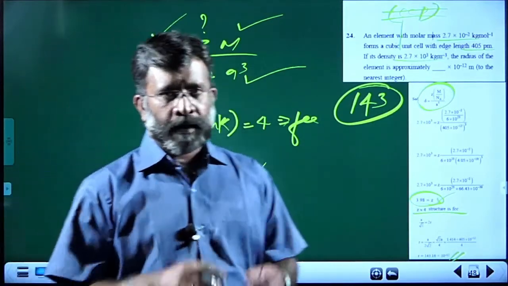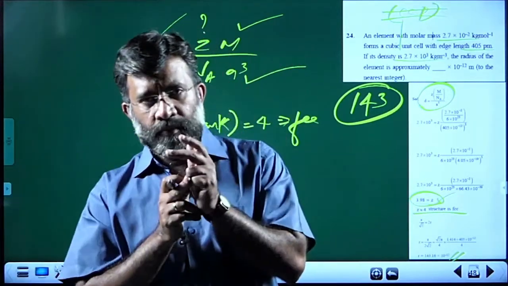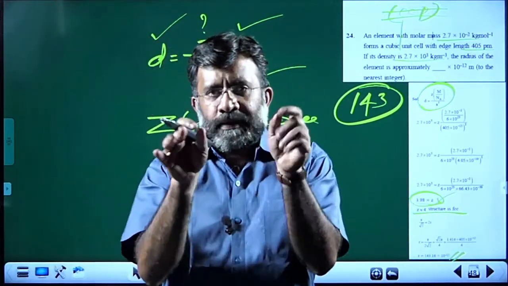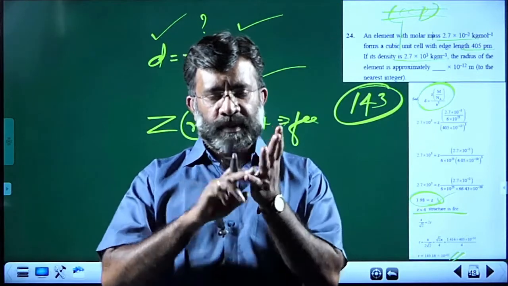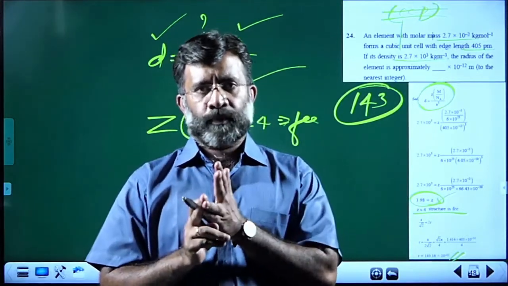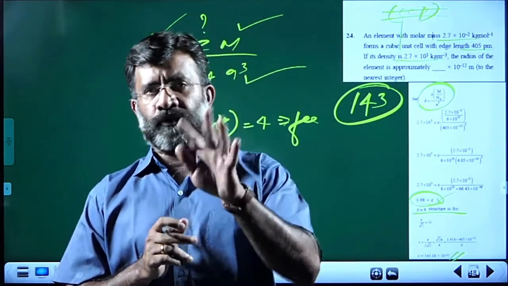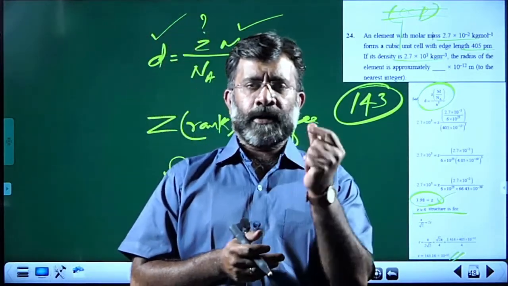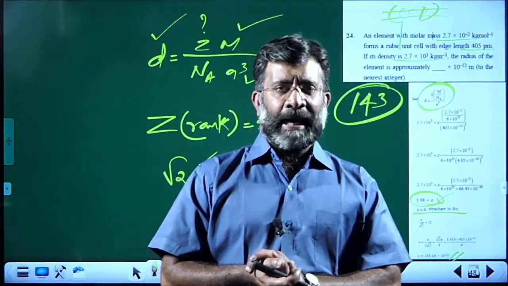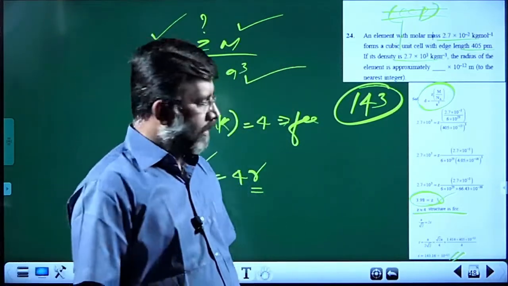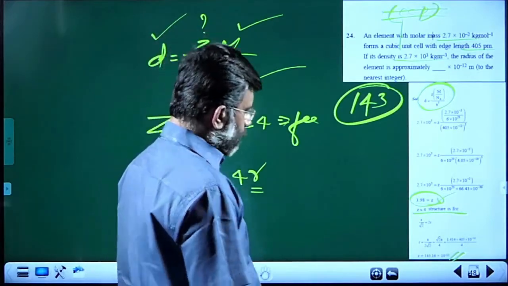Once again, density given, molar mass given, edge length given. Once we know what type of crystal system, whether BCC or FCC, normally, is it coming 2 or is it coming 4? Once you get to that, you get the relation for a and r to find out the atomic radius finally. Next question.